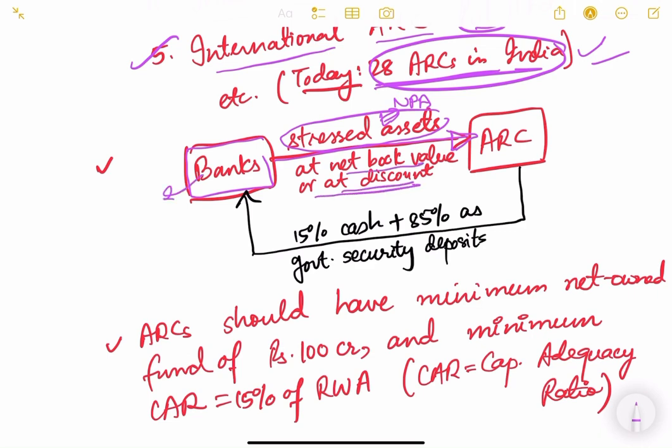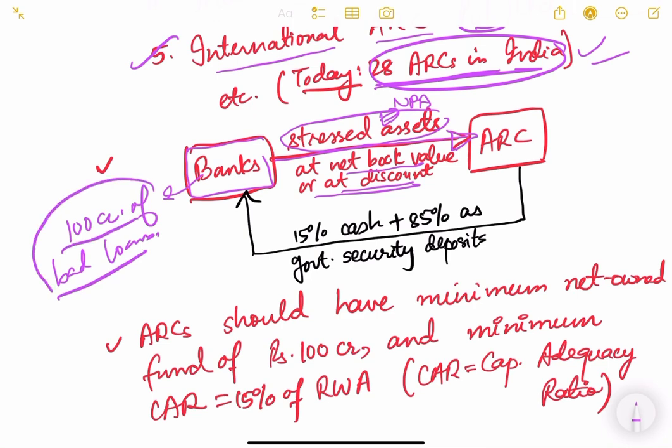For example, this bank has 100 crore rupees of bad loans, or stressed assets. These 100 crore rupees are assets of the bank because it has to recover that amount from somebody. Now, since it is an NPA, the bank will sell these loans. It will transfer these loans to the balance sheet of the ARC. Net book value is basically the value which is present in the accounts of the bank, in the balance sheet. Or at a discount.